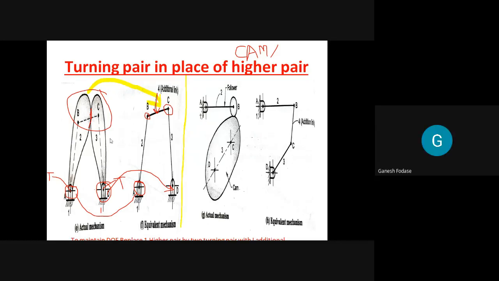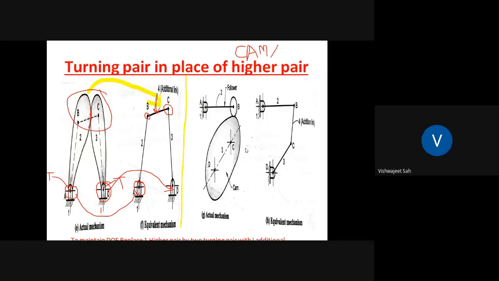Okay. ये समझ में आया क्या? How to replace higher pair by turning pair? What you have to do, I repeat, we have to add one additional link, and that additional link is having two turning pairs. If I want to replace one higher pair, we will get two turning pairs and one additional link. So tell me this example, second example. First I explain, now you have to explain this.